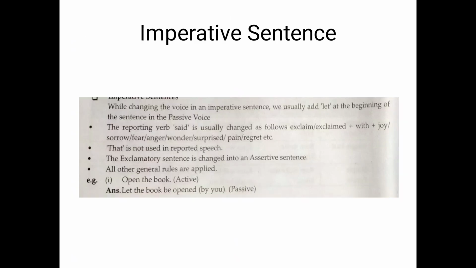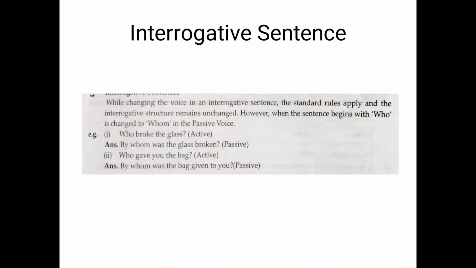After that, we have seen the imperative sentence. So we have to use the word let at the beginning of the sentence. Let the book be opened by you. So that will be the conversion of the sentence according to the imperative sentence. After that, the interrogative sentence. When it is an interrogative sentence, by whom? Whenever we are asking a question with who, we have to use whom while converting into passive voice. For example, who broke the glass, by whom was the glass broken.